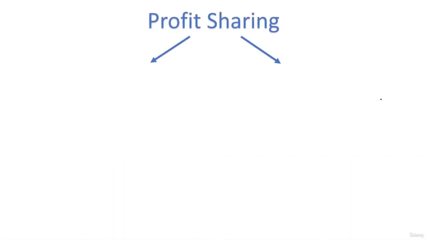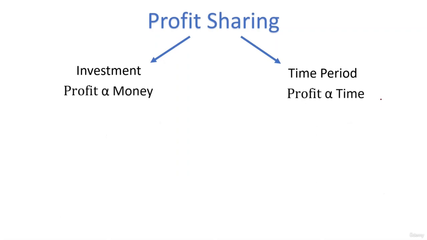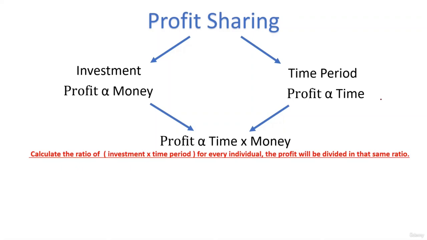So looking at these three examples, we can confirm that the profit sharing is dependent on two factors. The first factor is the investment that you're making, and the second factor is the time for which you're investing. So in terms of investment, the profit will be divided in the ratio of their investments whenever the time period is the same, and whenever the investment is the same, the profit is divided in the ratio of their time periods. So combining these two variations, we have a combined variation that says profit is proportional to time into money. This one simple line tells you to calculate the ratio of investment multiplied by time period for every individual, and in this same ratio we will divide the profits.